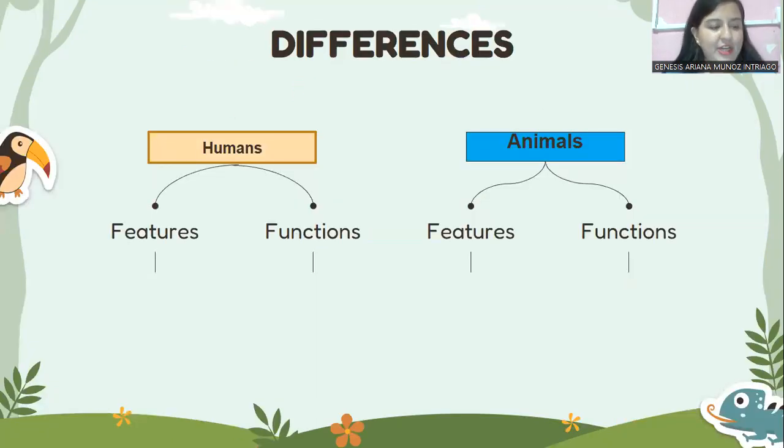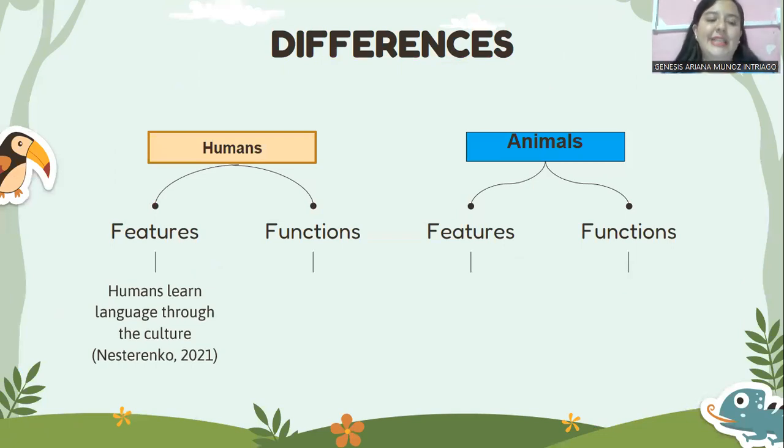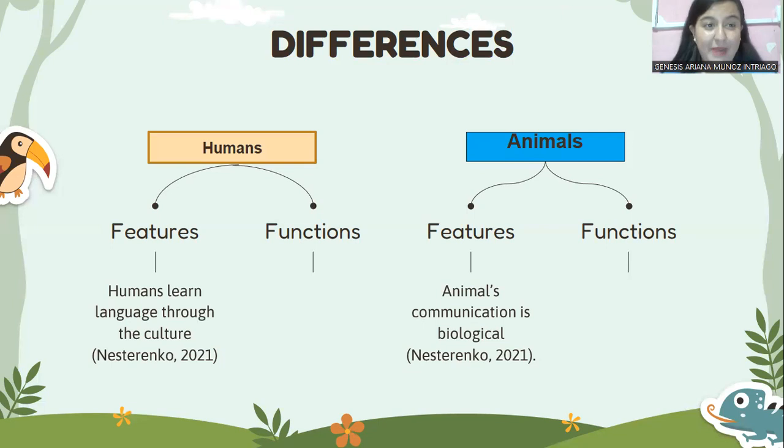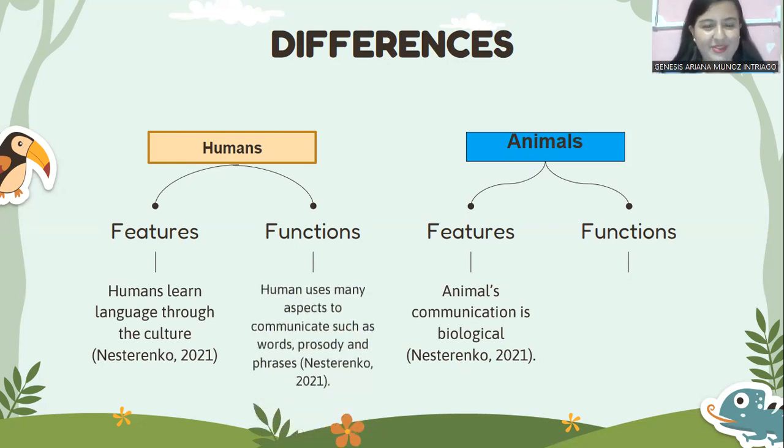Okay, so now let's talk about some other differences. For example, features in humans. Humans learn language through the culture. It means that for humans, language is not biological. They learn in a collaborative way, through the context and through the culture. However, animal communication is biological because let's remember that they learn how to communicate to survive, to express their instincts, their emotions, and all of those.